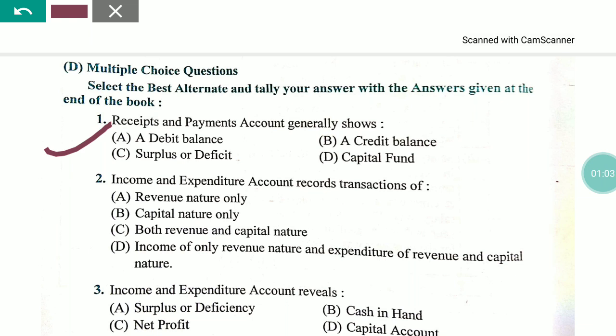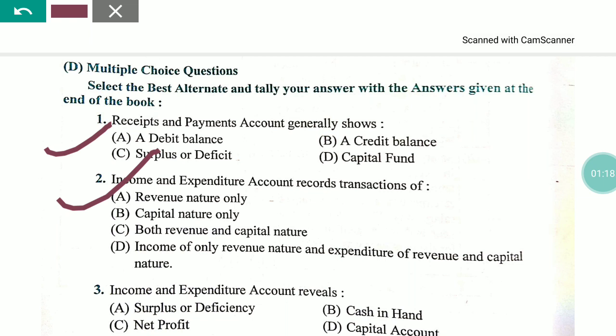It means that there is always a surplus balance in the company. It means that the receipt is more than payment. It is shown by the debit balance of receipt and payment account.